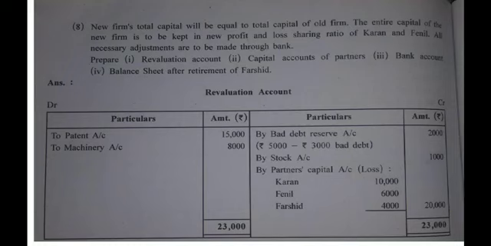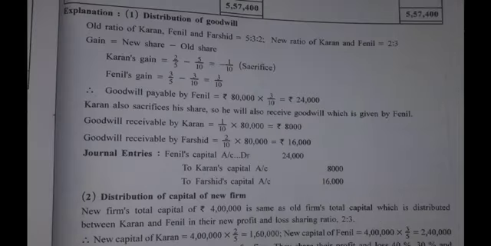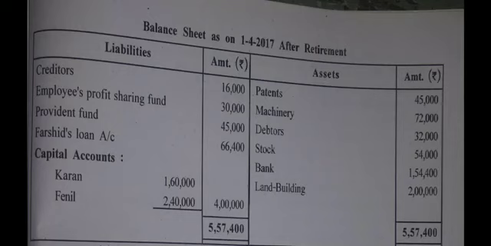So what is the amount paid for current year? 15,000, of course. So the first effect on debit side, to patent account, 15,000. The second effect, of course, in the new balance sheet, this is your new balance sheet. The value of patents, you can see 45,000 minus 15,000, and it is written 45,000 in the outer column. The new value of patents. Let us check the next adjustment.